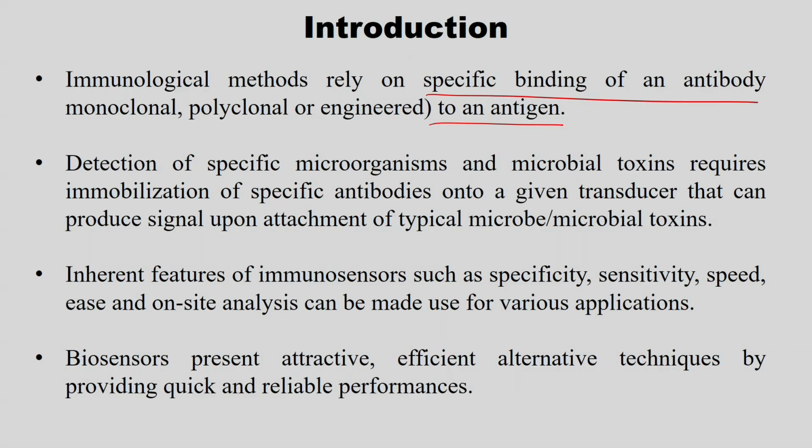That is what is told here: immunological methods rely on specific binding of an antibody. So, what is an antibody? It is a protein in the blood or other body fluids of, maybe we can put it, vertebrates.